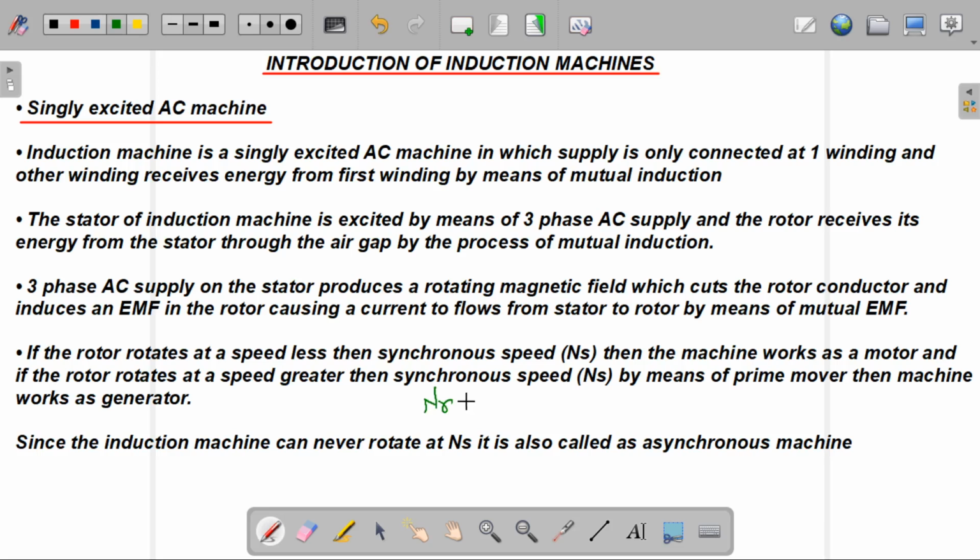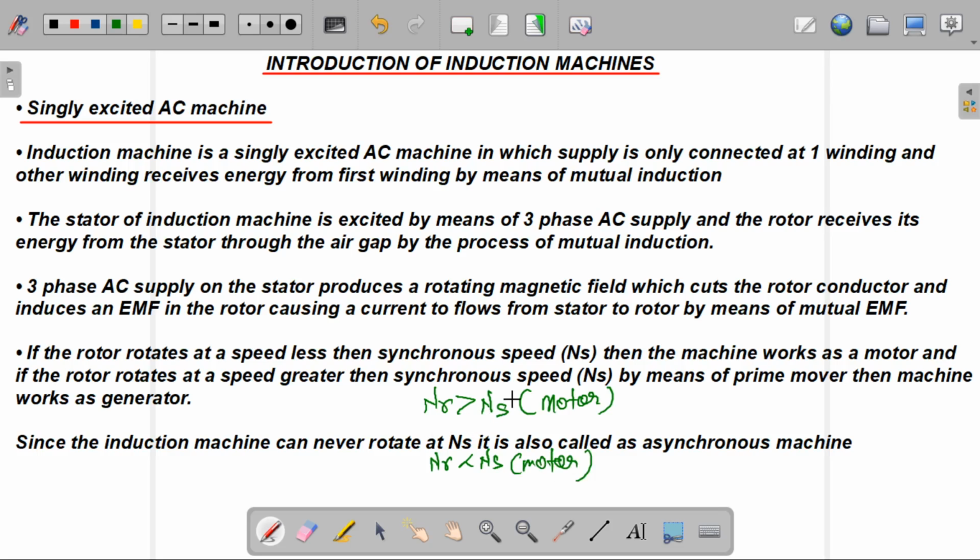If NR is less than NS, that is, the rotor rotates at a speed less than synchronous speed, then the induction machine works as a motor.